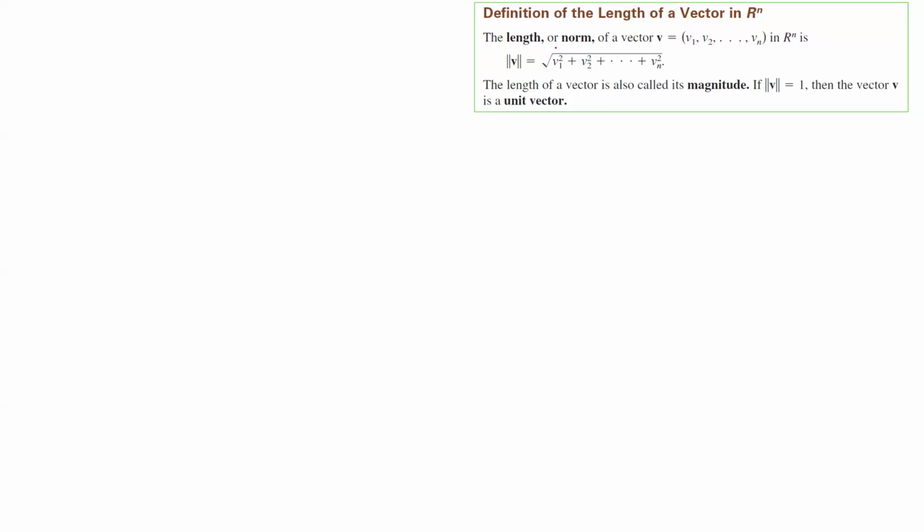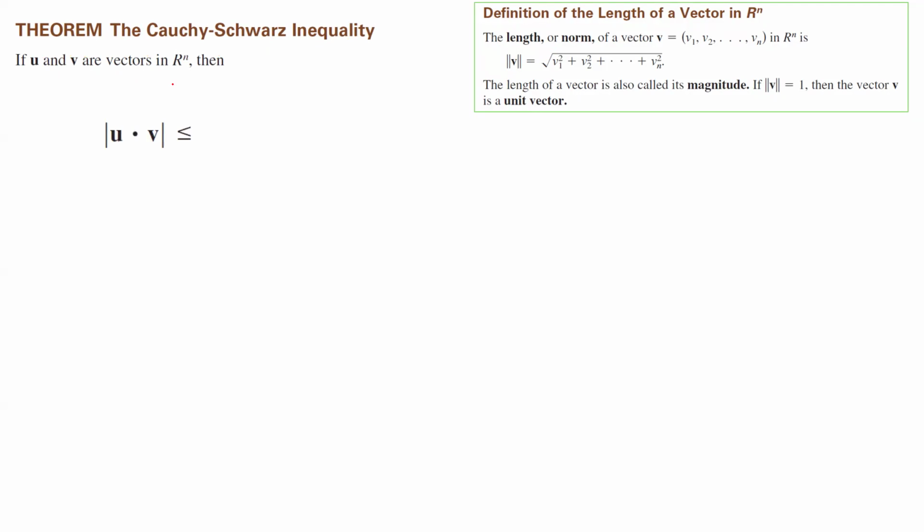Remember how we define the length or norm of a vector. We have an interesting theorem to impose now. The Cauchy-Schwarz inequality says that if you have two vectors u and v in R^n, then the absolute value of the dot product between u and v is less than or equal to the magnitude of u times the magnitude of v.